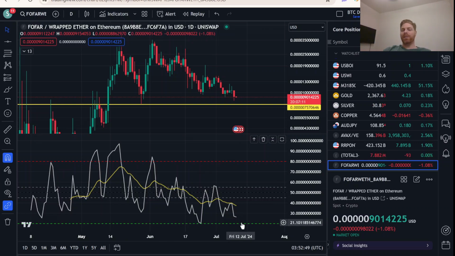So it's possible that we tap this 20 line again. This acted as a springboard last time. But if we do get underneath it, or if we get close to it, or even the fact that we're even here right now, this substantially increases the odds of bouncing out from it. And it doesn't necessarily mean that we'll get bullish divergence right away. We may just get some sideways action, but the odds should increase in our favor as time passes on, that this could turn bullish again.